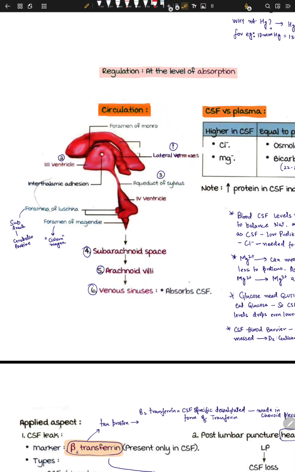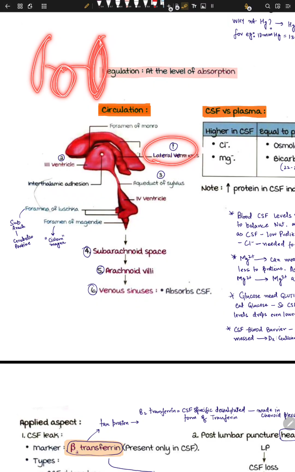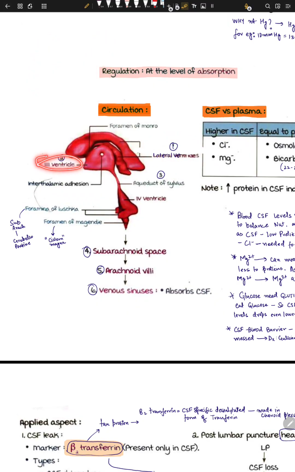Circulation, let's see the circulation. It starts at the lateral ventricle. So the lateral ventricle is like this, I told you. After the lateral ventricle, it goes to the third ventricle, which is in the middle, right there. Then from the third ventricle, it goes to the fourth ventricle, okay? And then from the fourth ventricle, it goes to the subarachnoid space. Then it goes to the arachnoid. From the arachnoid, it goes to the venous sinus. That is the drainage of your whole CSF.